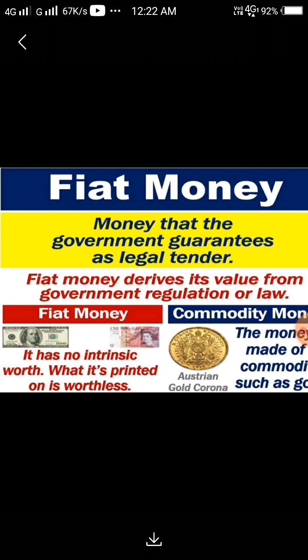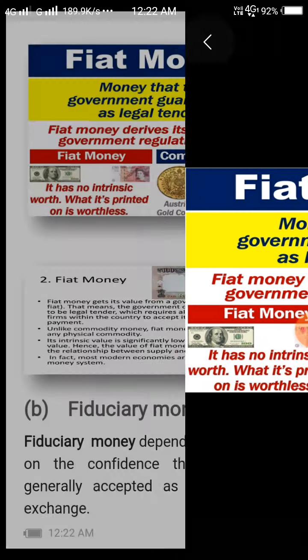Suppose there is a 100 rupee or 500 rupee note. What is the paper value? Very little. But if the government prints 500 on that paper, then the value of the paper is 500, and the same with 200 if the government prints it. So there is no value in the paper itself, only in the face value the government printed or issued as legal tender. That is called fiat money. Understand?